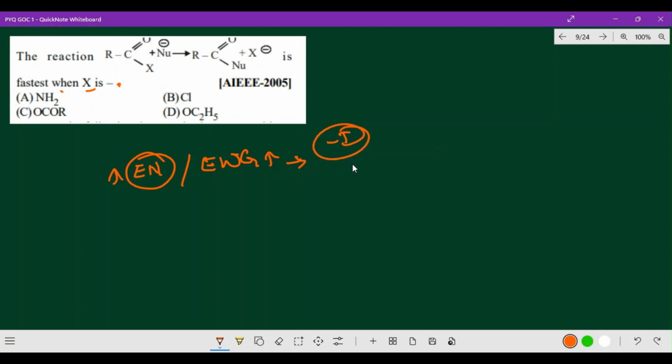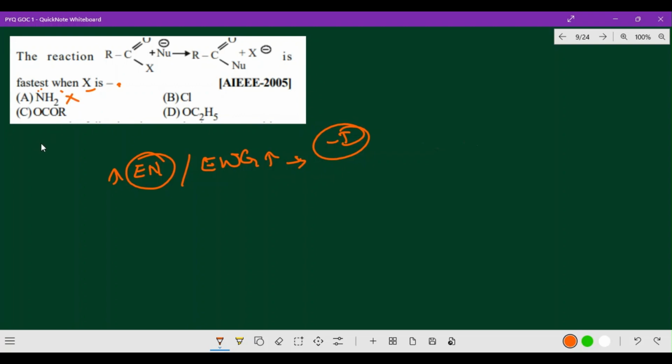According to this, the options are amine, chlorine, ester and ether. Amine is not possible, as it shows a plus I effect. The amino group has a lone pair of electrons, so naturally it will not be the answer. Lone pair means electron rich, and the nucleophile is also electron rich, so it is not the point of the answer.